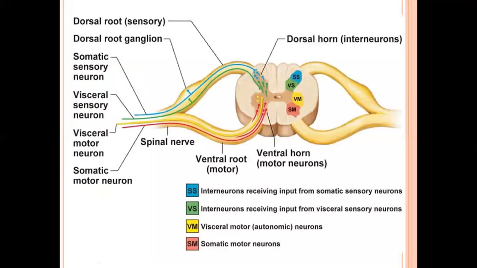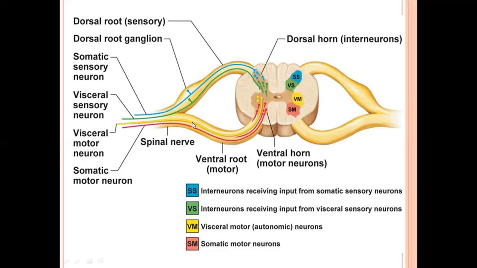Okay, I told you two roots are arising from here, from the spinal cord. One is dorsal root and another is ventral root. When these two roots unite together here, they form the spinal nerve, and you can say it is a mixed nerve. Spinal nerve is mixed in nature.